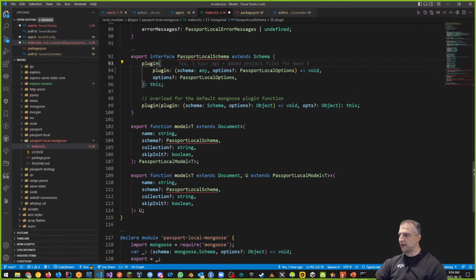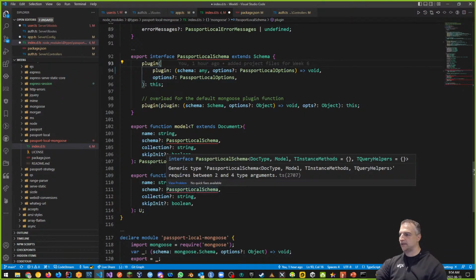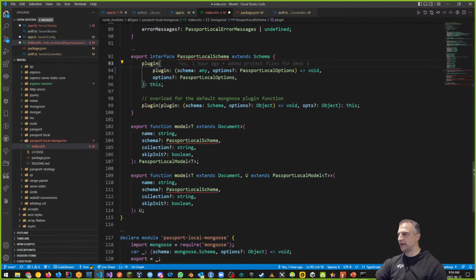And where is that? It's right here in the model. Basically what I'm saying is that the model itself is a Passport Local Model. The schema, it says it requires the schema that I'm getting, which is here, extends Schema. It requires more arguments than I'm giving it.